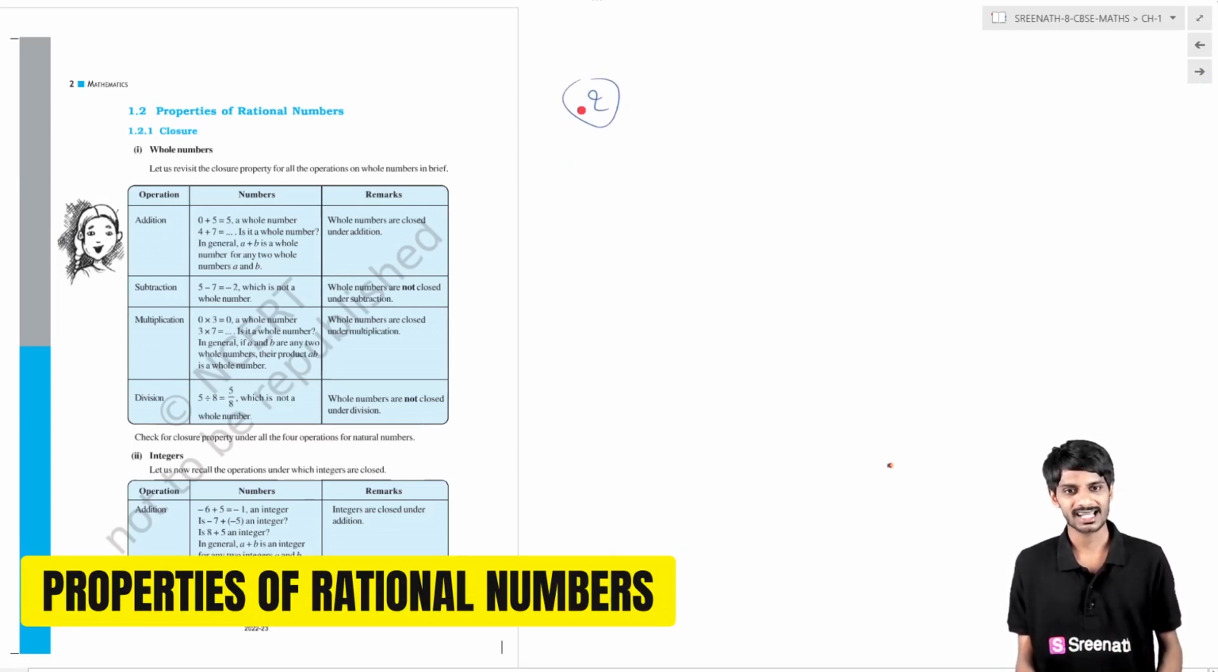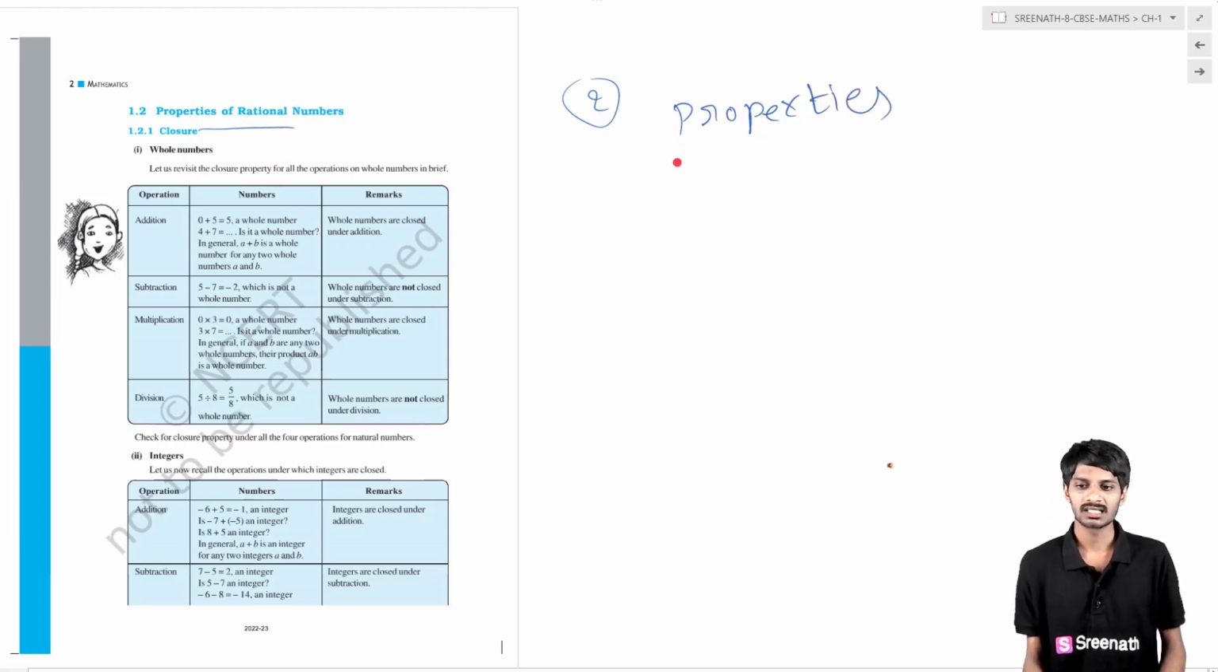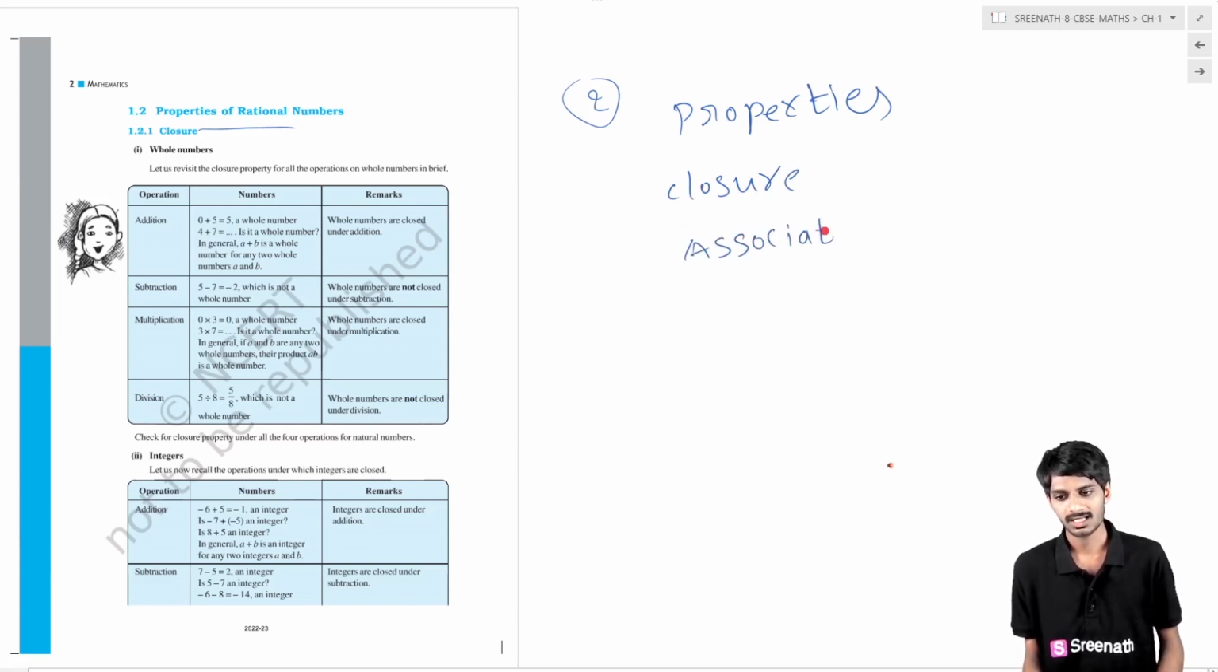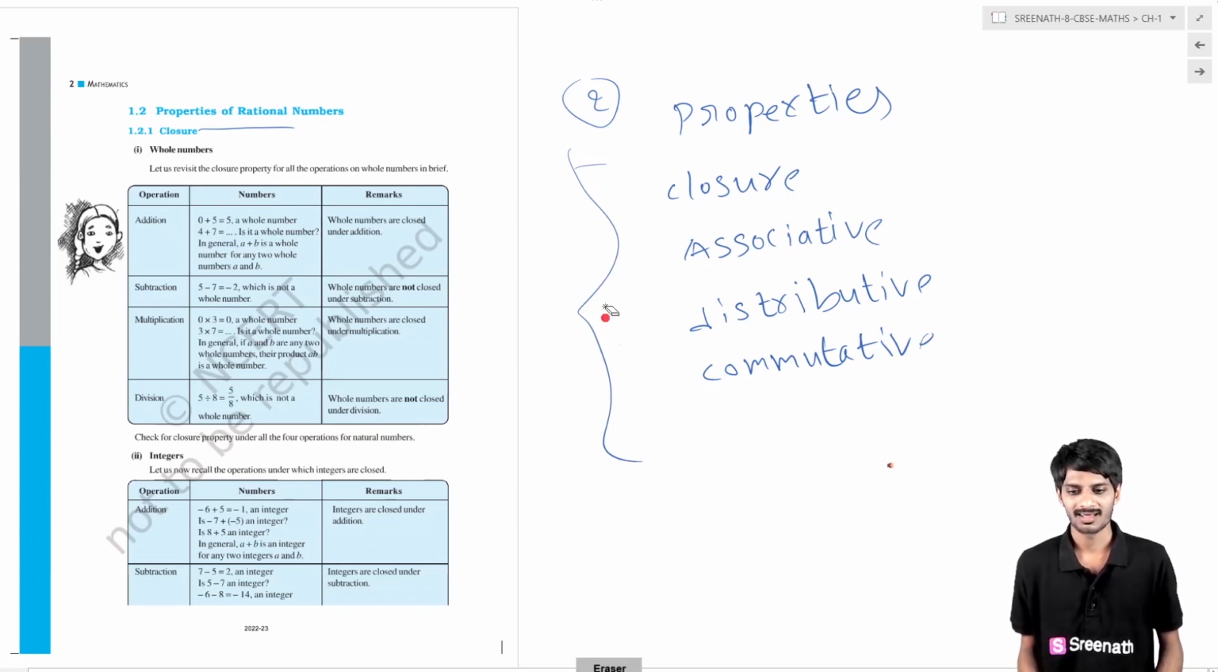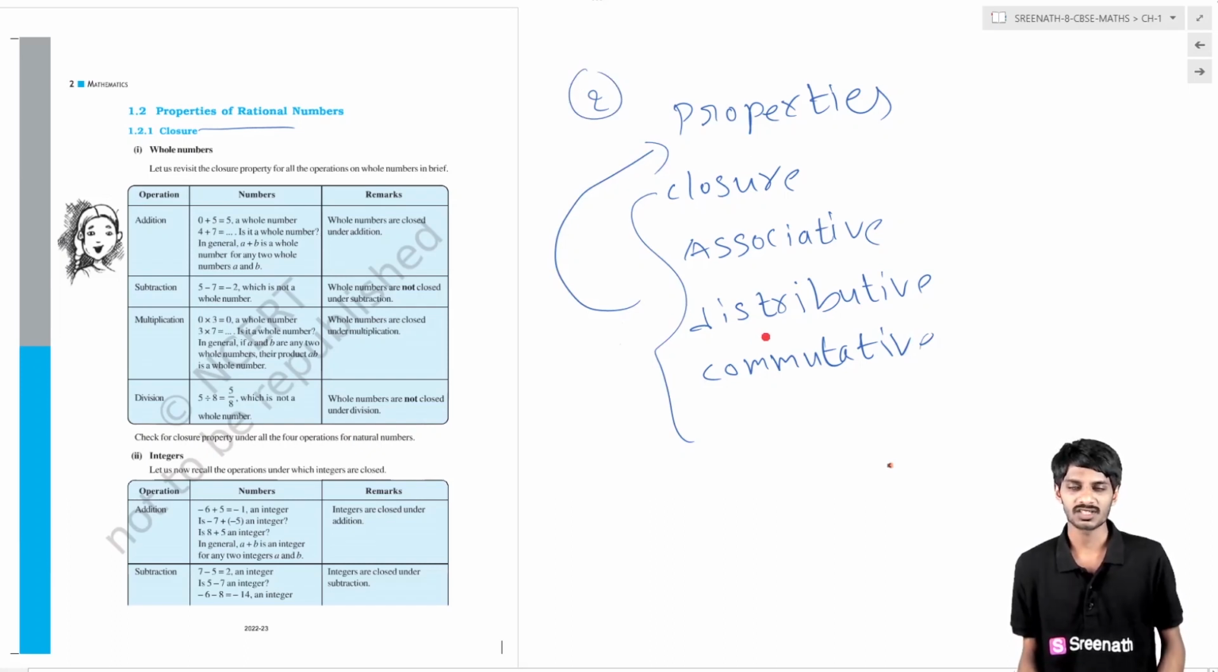We have entered into the second topic, that is properties of rational numbers. What are the properties we have? Basically closure property and associative property. These are the properties we commonly have, and distributive property and commutative property and some other properties also. All these come under properties.